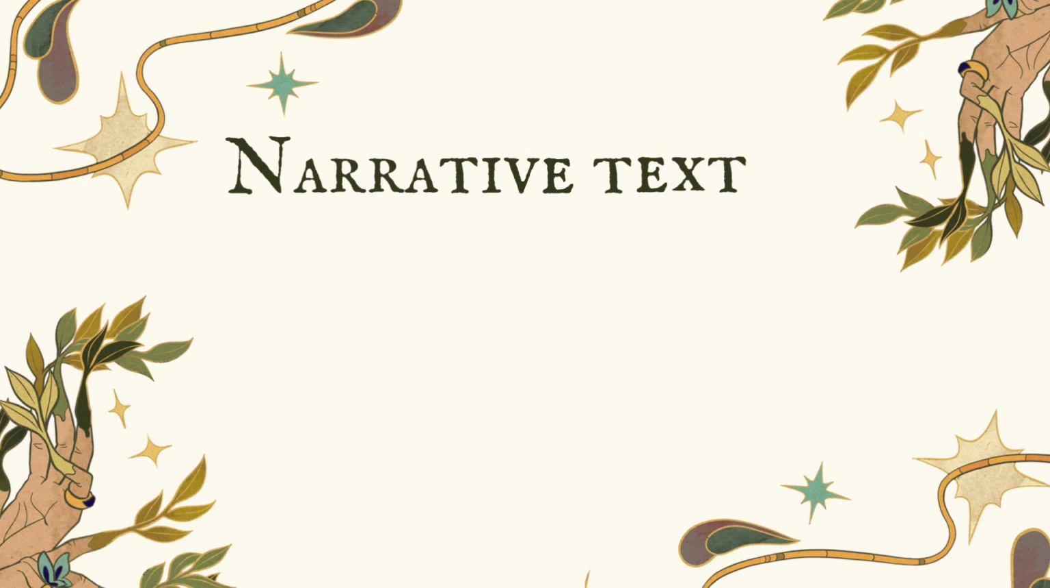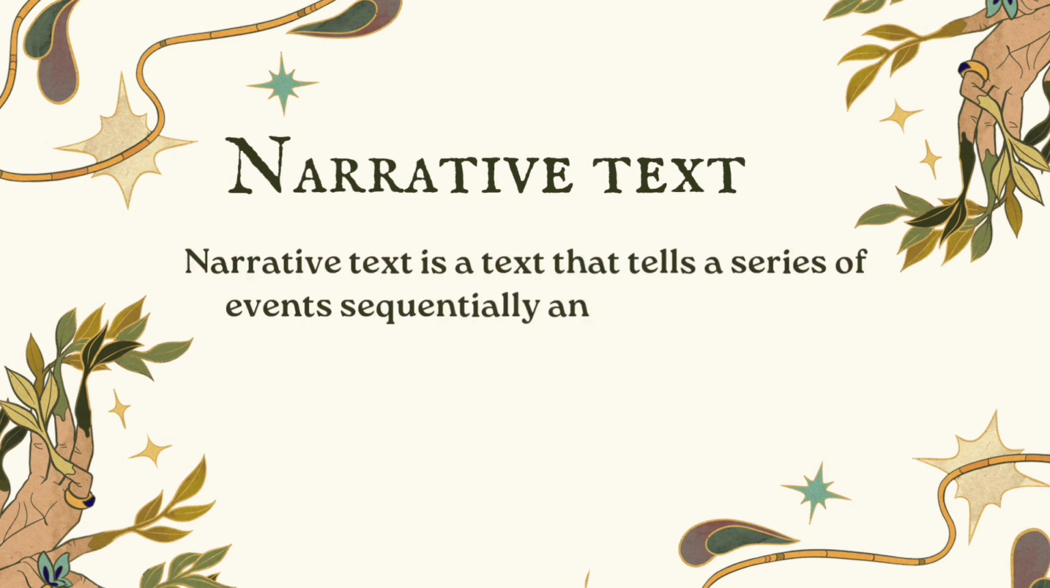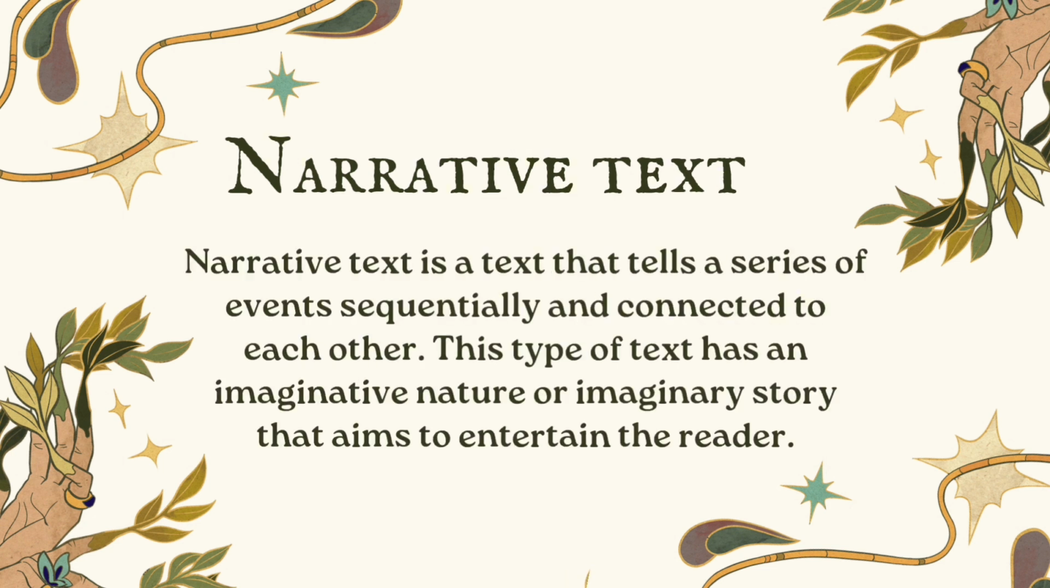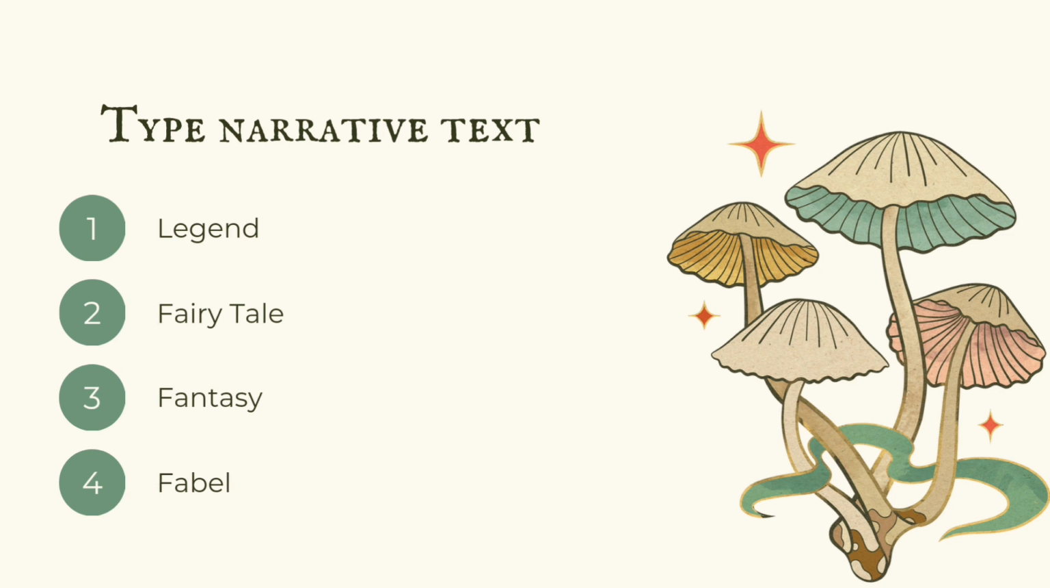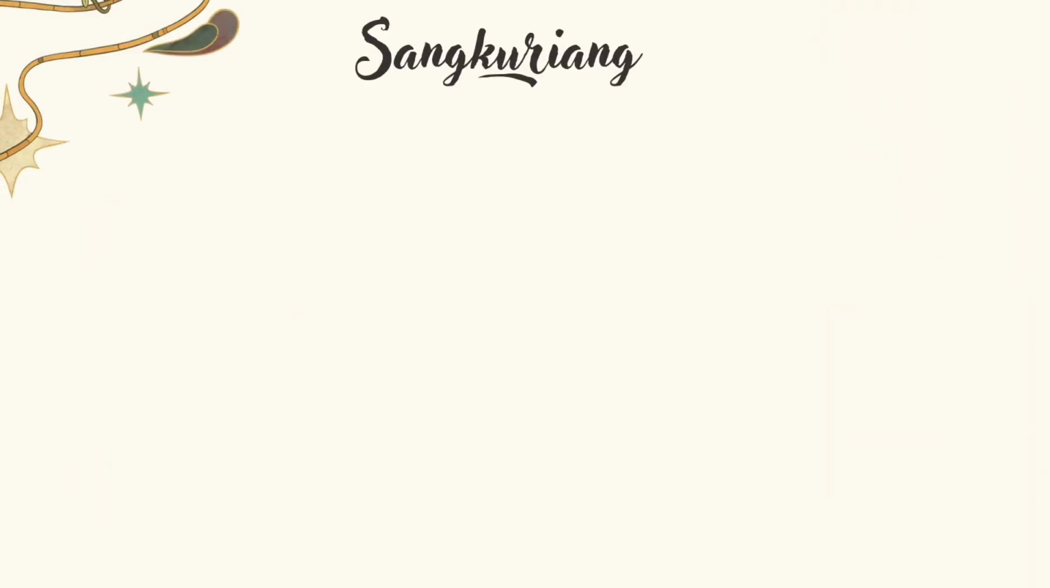Here we will explain about narrative text. What is narrative text? Narrative text is a text that tells a series of events sequentially and connects to each other. This type of text has an imaginative nature of imaginary story that aims to entertain the readers. Narrative texts have several types, namely legend, fairy tale, fantasy, and fable. Here we will discuss legendary narrative texts, for example the legend of Tangkuban Perahu or Sangkuriang.